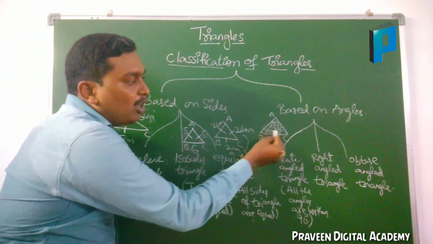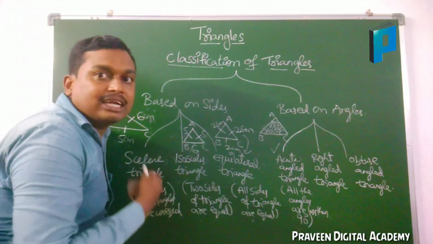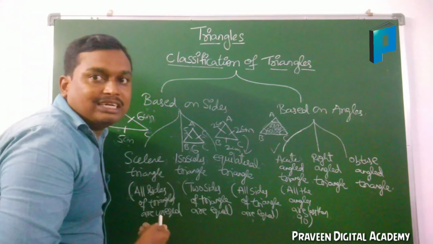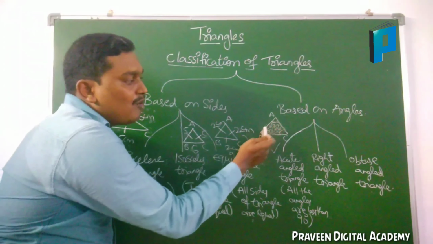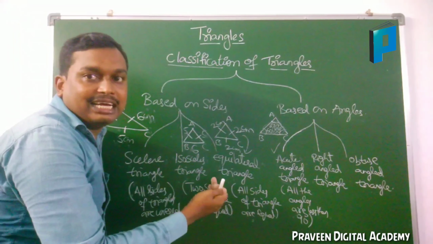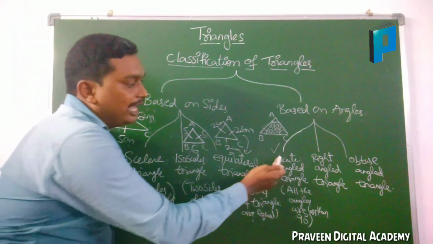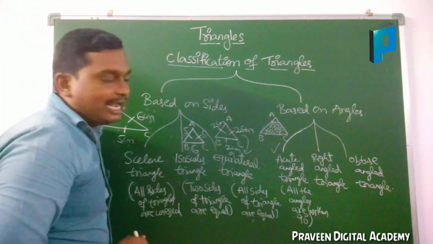And if you add all the angles, 70 plus 60, how much? 130. 130 plus 50, how much? 180. Means the sum of all the angles is 180 and each angle is less than 90 degrees. So such type of triangle is called an acute angled triangle.